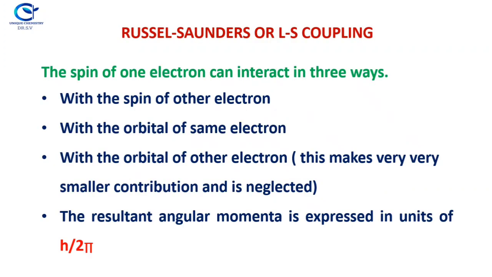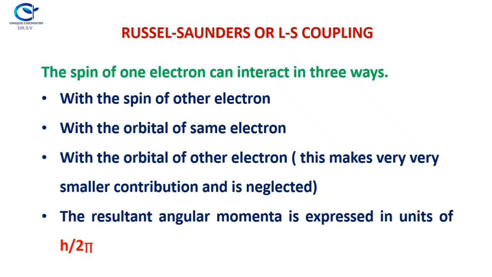Now we see what is meant by Russell-Saunders or LS coupling. The spin of one electron can interact in 3 ways. For example, if one electron is there, it has a spin angular momentum. Then this spin angular momentum will interact in 3 different ways. First, with the spin of the other electron. If more than one electron is present, the spin of the first electron will interact with the spin of the second electron.